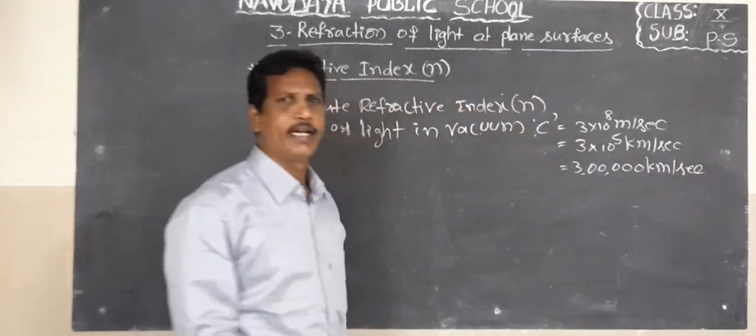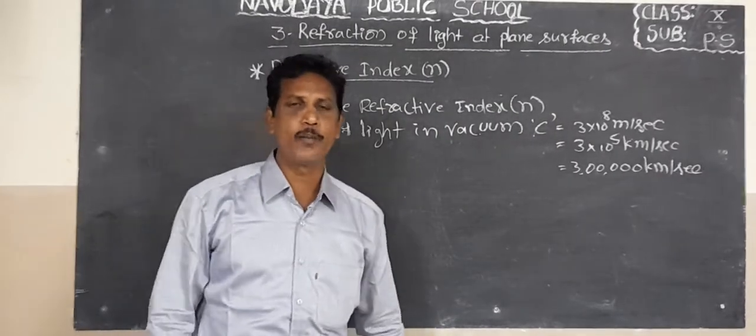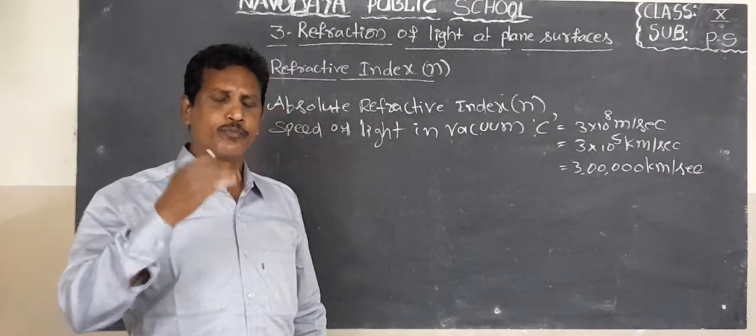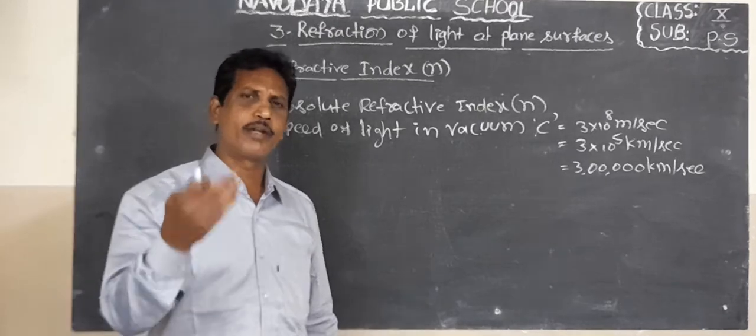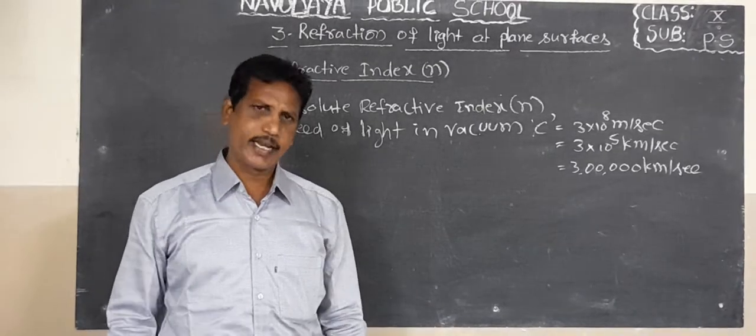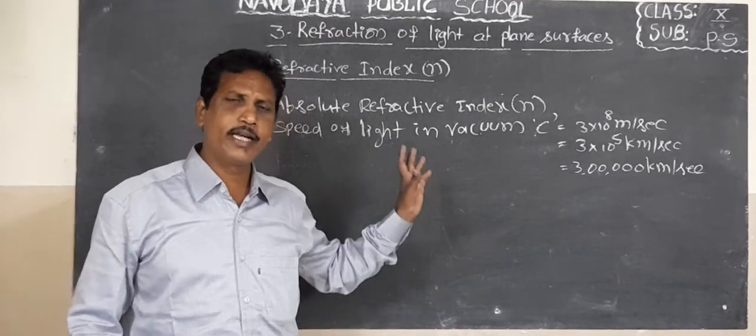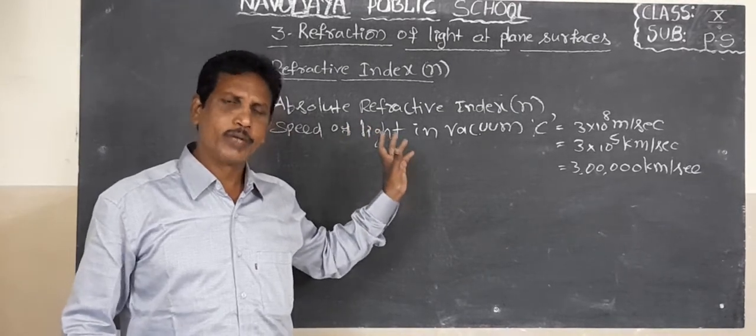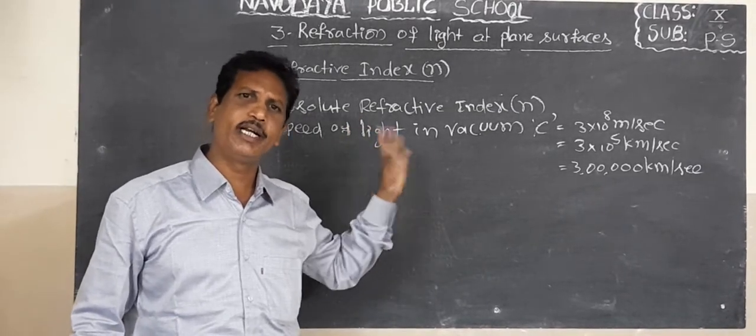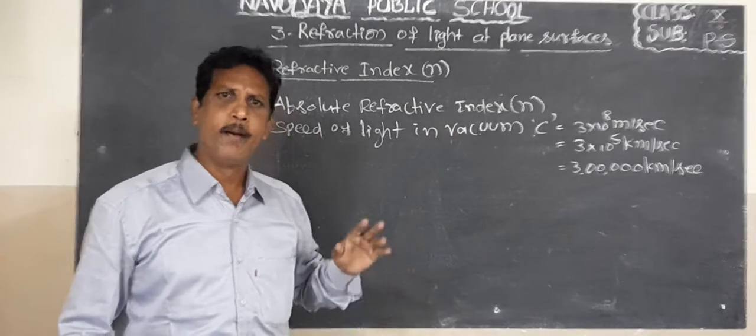That is the speed of light in a vacuum. So, refractive index or absolute refractive index is defined as the ratio between the speed of light in vacuum to the speed of light in medium.